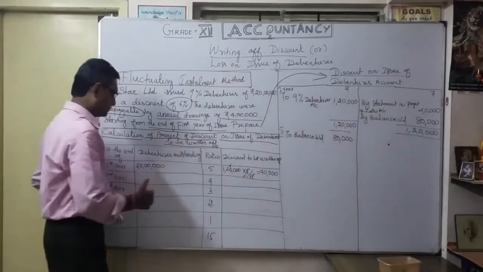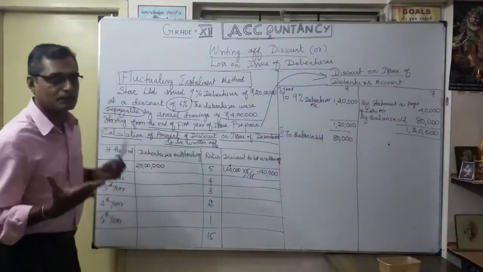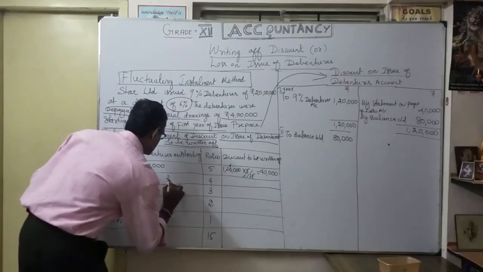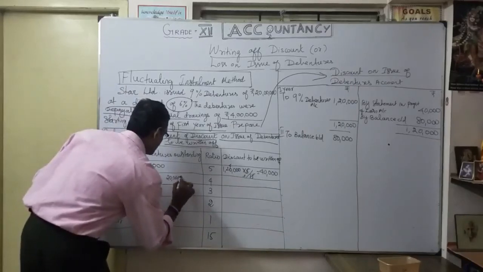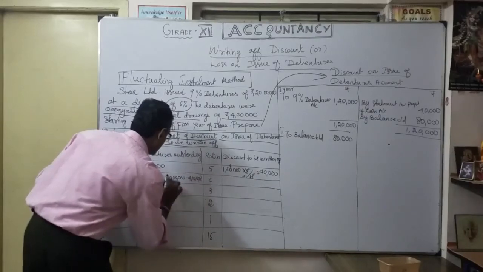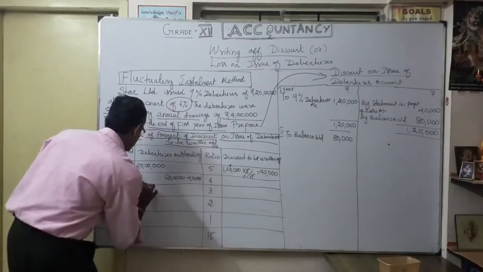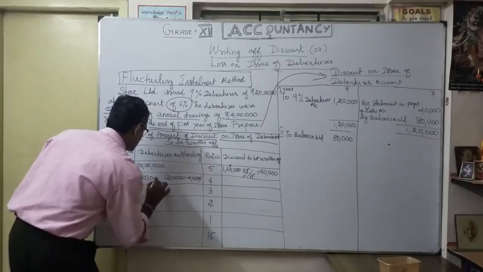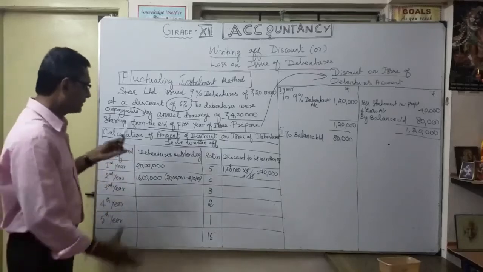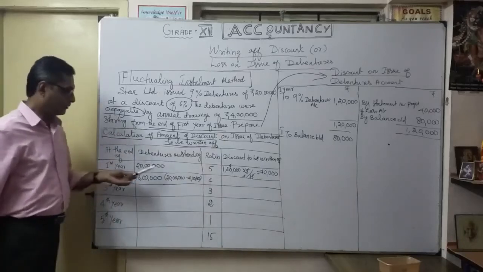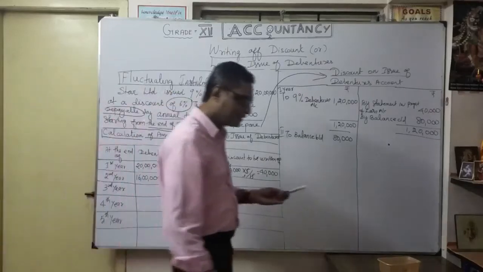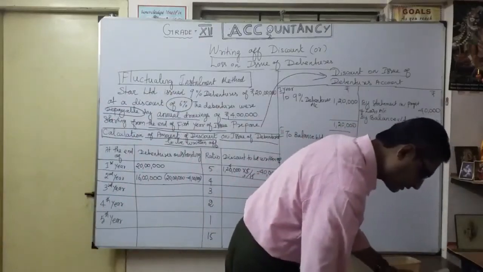Okay. So now second year, what is my debenture outstanding? We will check it. From the 20 lakhs, I redeemed the 4 lakhs, right? So what is my outstanding? Outstanding is only 16 lakhs. Correct? Every year 4 lakhs. But in the second year, my debenture outstanding is 16 lakhs. Okay, that is the discussion.